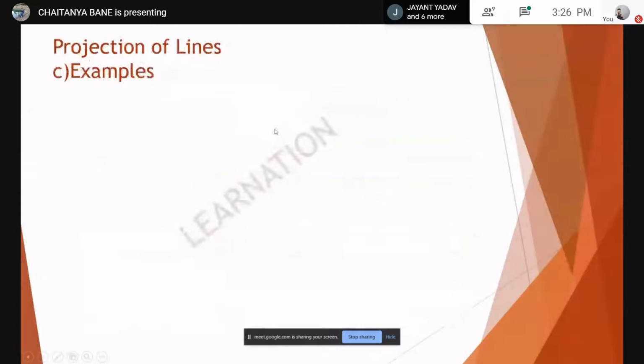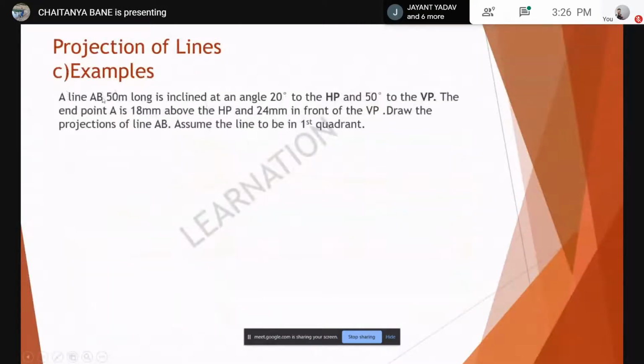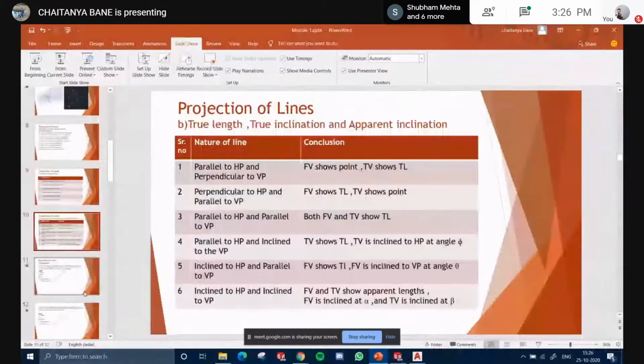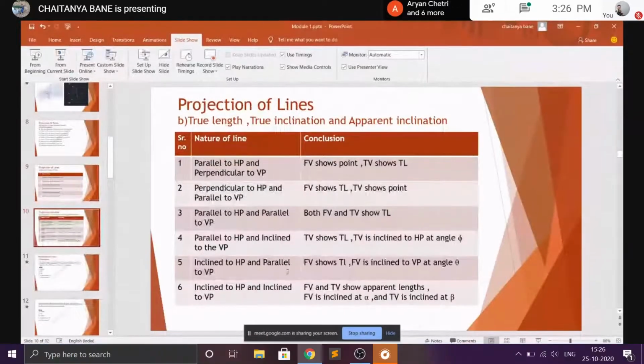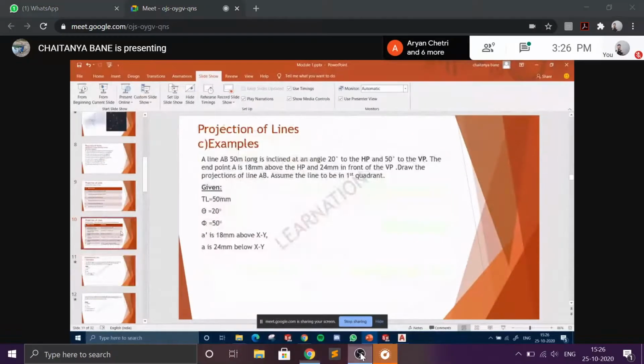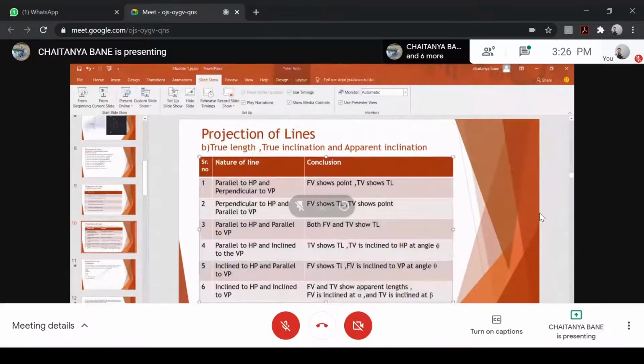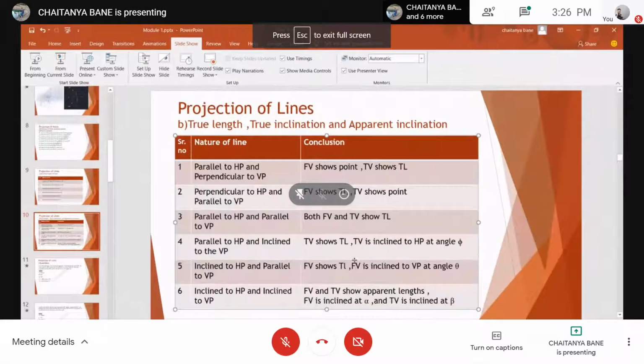So let's take an example. A line AB. This is the true line, 50 mm long. So you get the true length, and it is inclined at an angle of 20 degrees to the VP. Before that I'd like to clear one point. Whatever view, if the front view is inclined, it is making an angle with the HP. The line makes an angle with the HP.